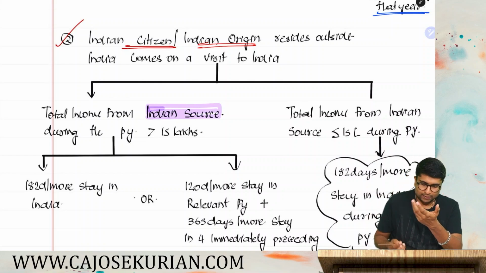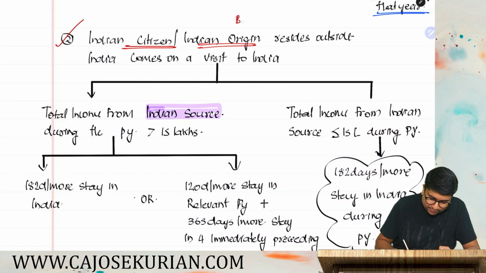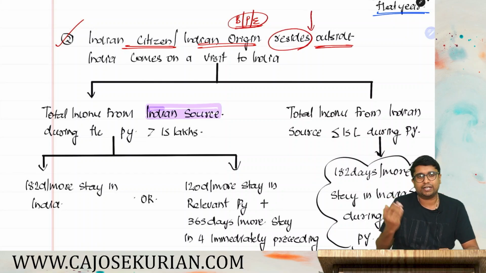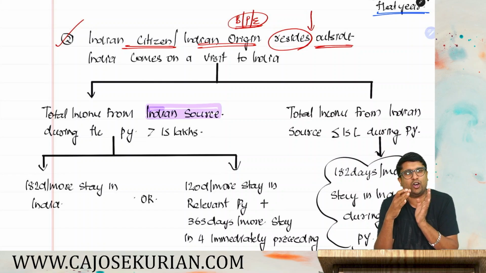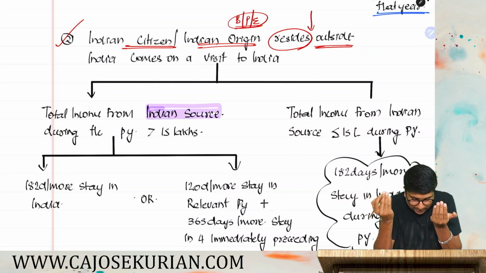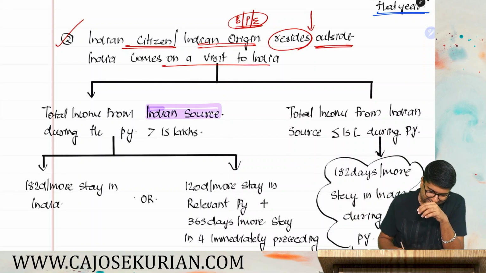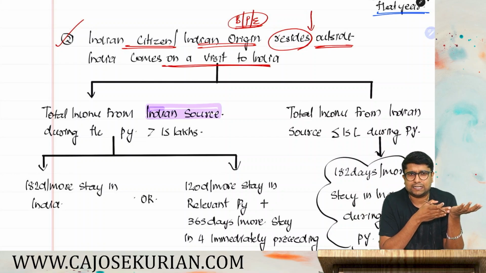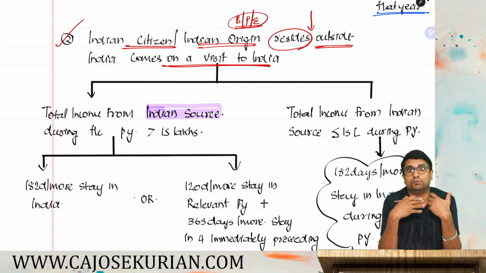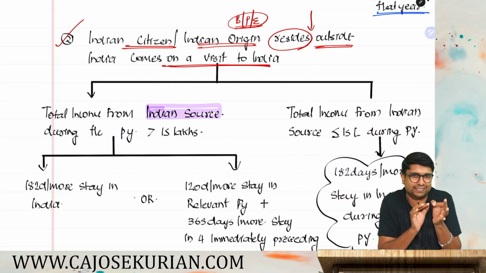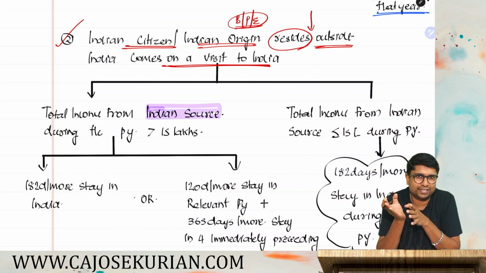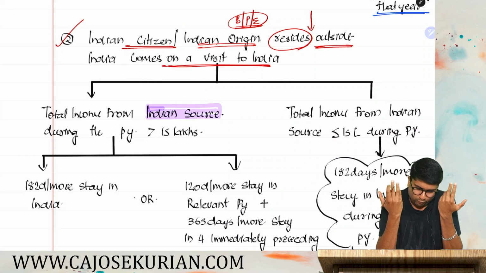Right now maybe you are in a business which is overseas, or you are doing some profession in a foreign country, or you are in any employment in a foreign country. You are residing outside India. Outside India means you are either doing some business or profession, or you are in an employment which is outside India. And this year you have visited India either for meeting your relatives in India, or for some festivals, or for some tour purpose, whatever it is. Basically, you are an Indian citizen or an Indian origin. Currently, you are residing outside India, but this year you visited India, whatever the purpose is.